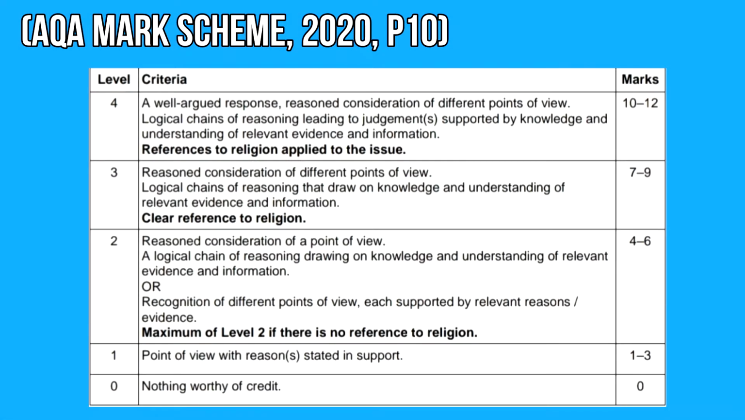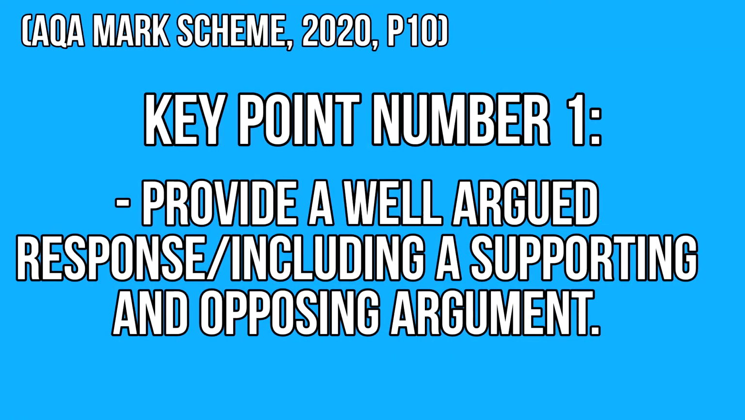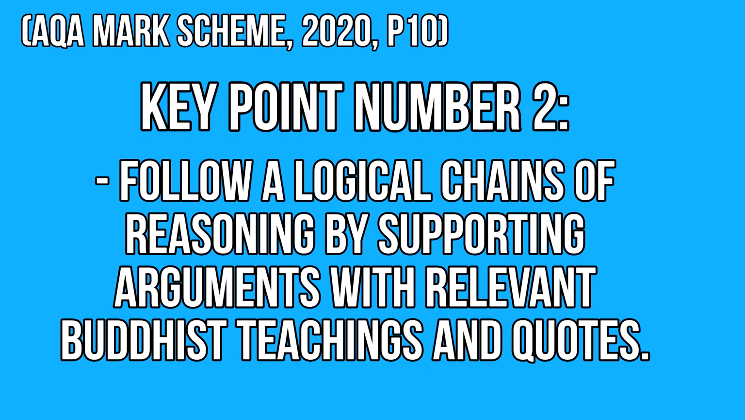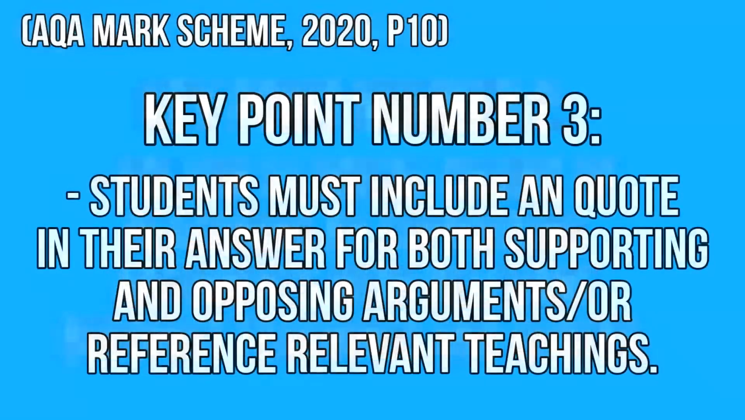In order to achieve between 10 and 12 marks, students will firstly need to provide a well-argued response. This means that students should have more than one viewpoint included in their answer. This usually means having a supporting and opposing argument. The second key point to take away is that students must follow a logical chain of reasoning. This means that students should be specific and support their arguments with the relevant Buddhist teaching, for example, which relates back to the question. And the third key to this is students should also include a relevant quote. This is normally provided by their school, and this does not have to be quoted word for word. However, this must be included within the answer.